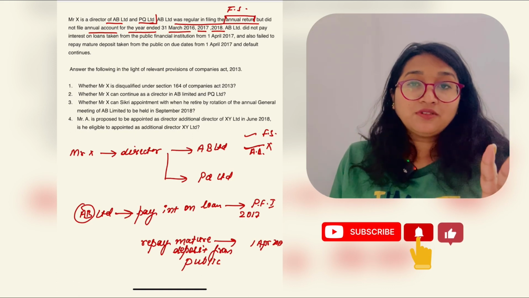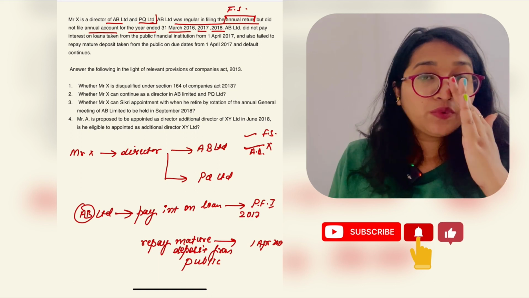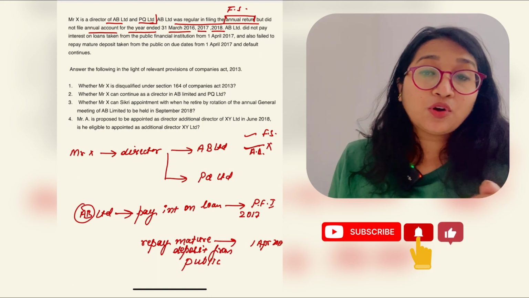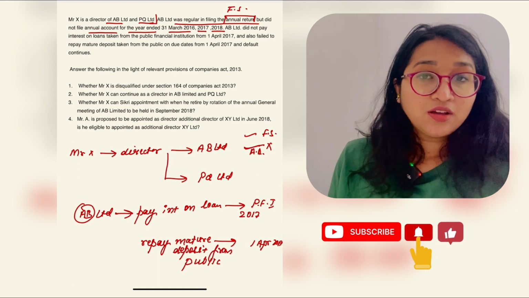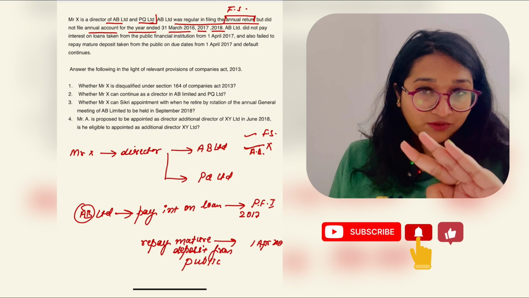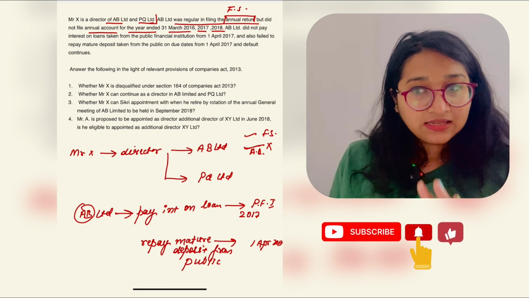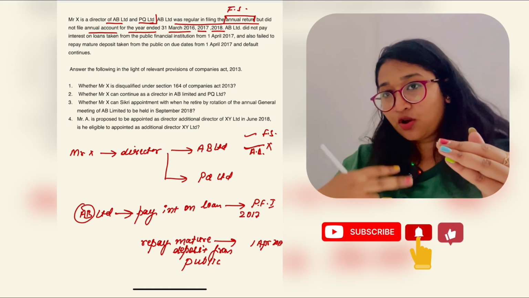Do you remember under section 164, when the company was making default for non-filing of financial statement and annual return for three continuous financial years, right? In that case, if the failure continues for 1 year, there was a second option available.